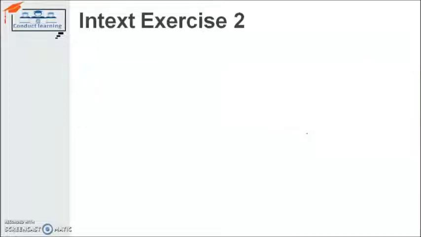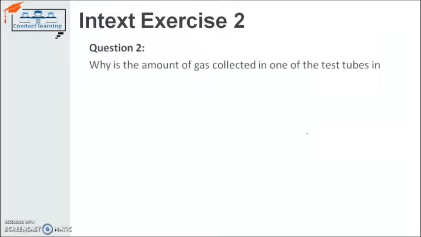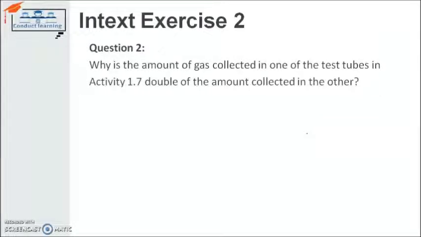So the next question is, why is the amount of gas collected in one of the test tubes in activity 1.7 double the amount collected in the other? Basically, you have done the activity for lead nitrate, and it gives you lead oxide, nitrogen dioxide and oxygen in the output.